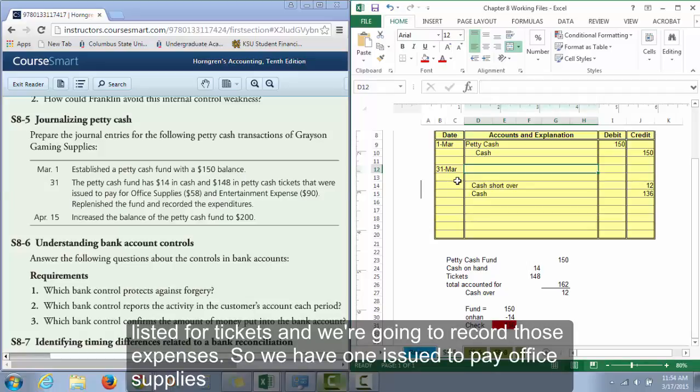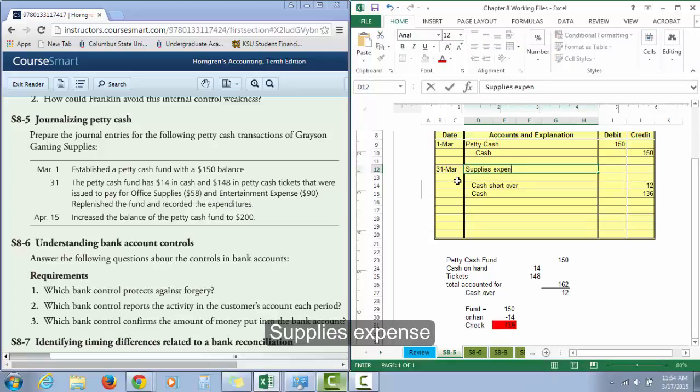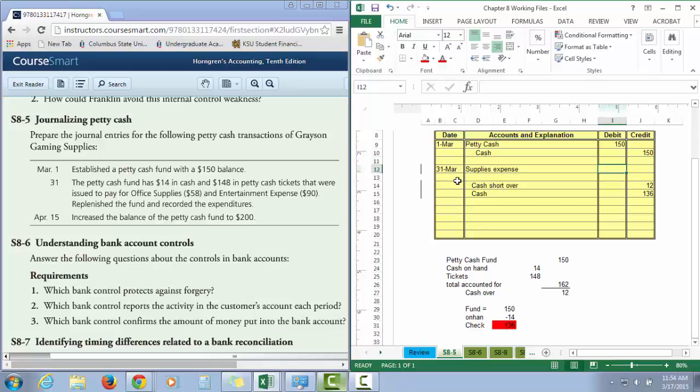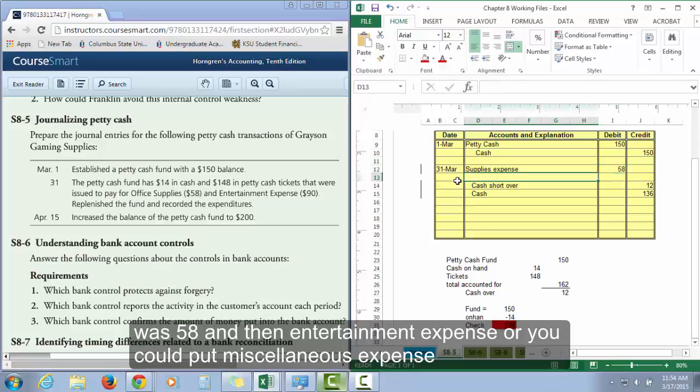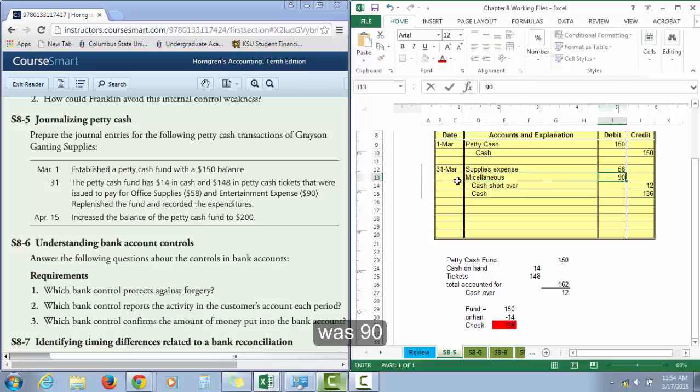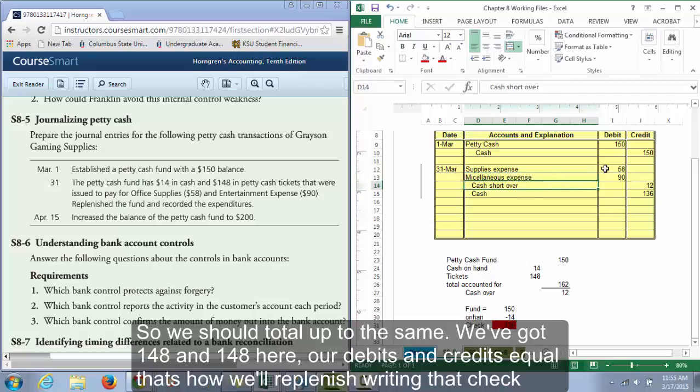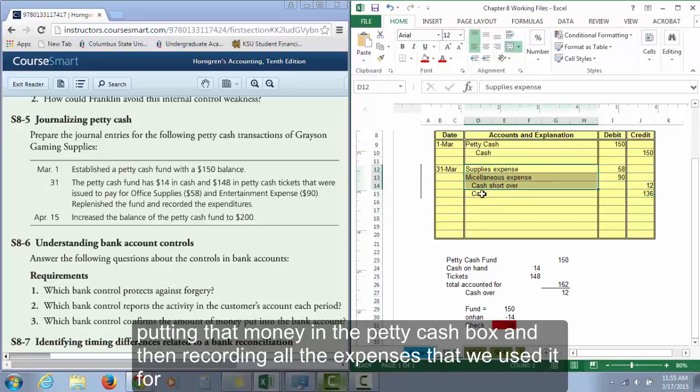So we had one issued to pay office supplies, so I'm going to put supplies expense, was $58, and then entertainment expense, or you could put miscellaneous expense, was $90. So we should total it to the same. So we've got 148 and 148 here. So our debits and credits equal. And that's how we'll replenish. We're writing that check and putting that money in the petty cash box and then recording all the expenses that we used it for. Okay.